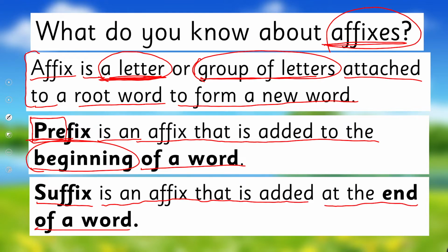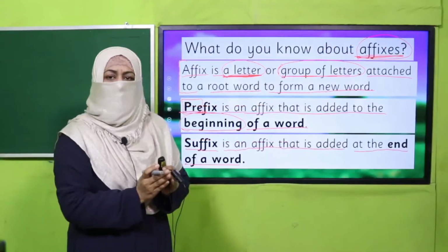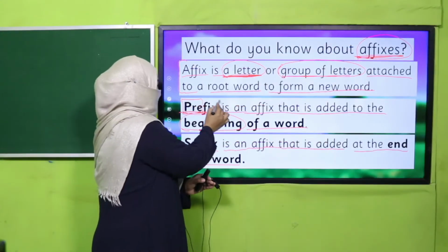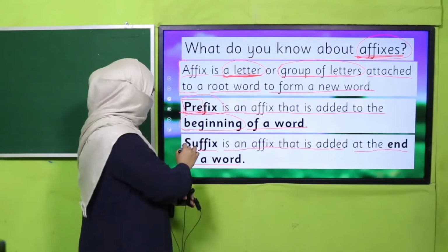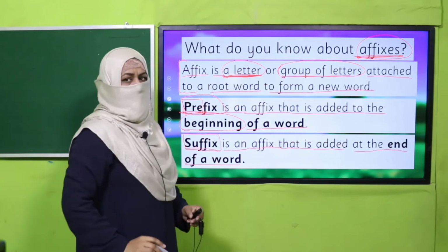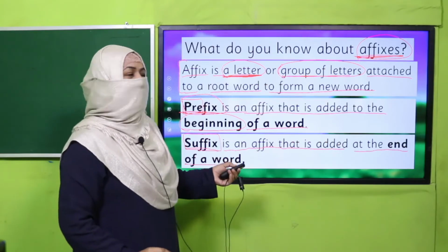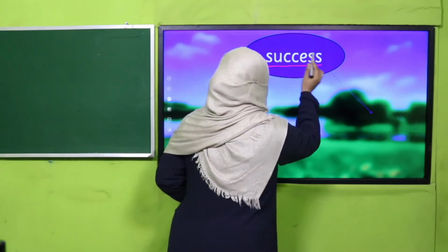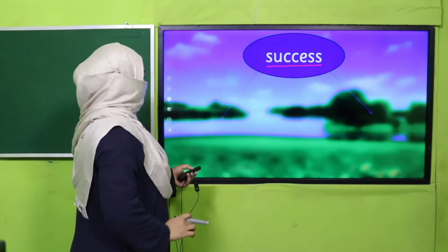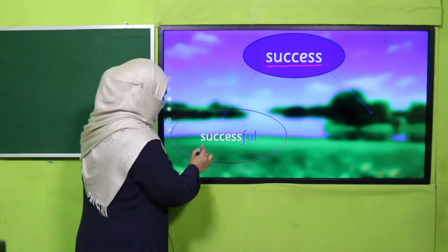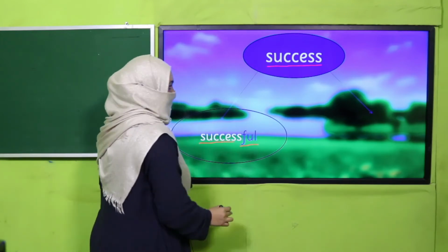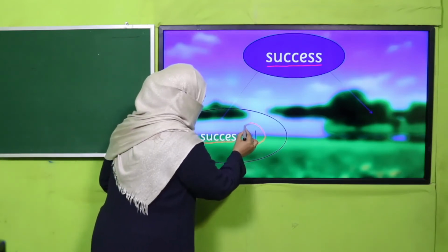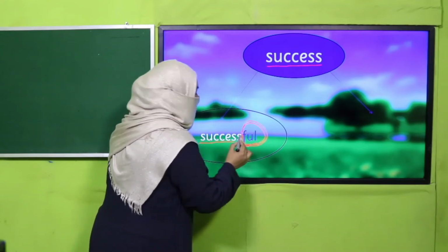Right? So affixes mean addition to a word. If it is before the word, it is a prefix, and if it is after the word, it is a suffix. Are you clear? Okay, I'm giving you an example. Here is the word: success. If I write successful, it means I have added something at the end of the word.